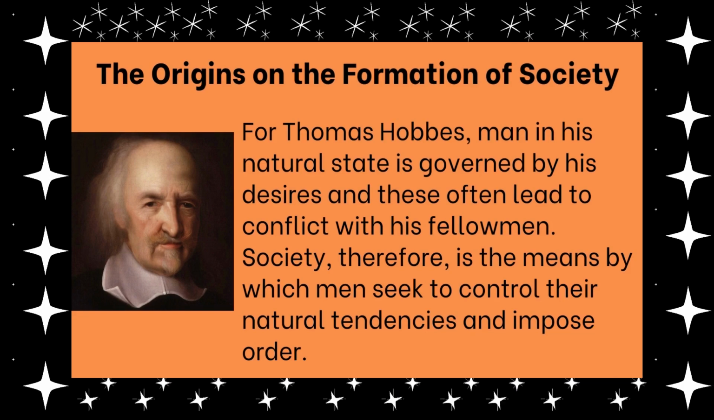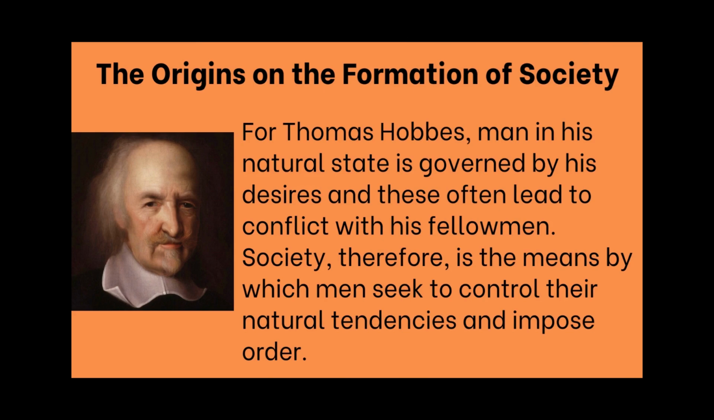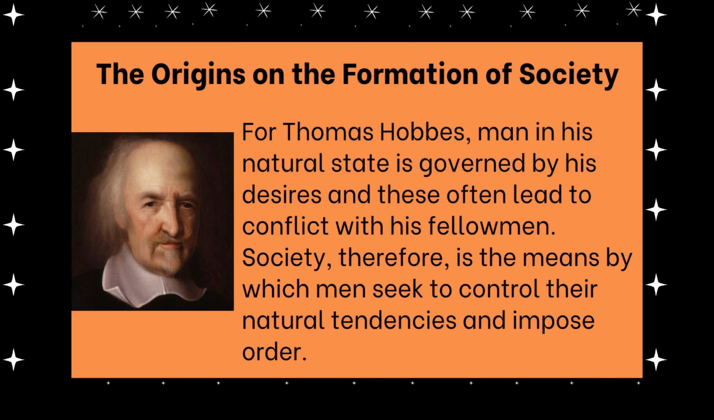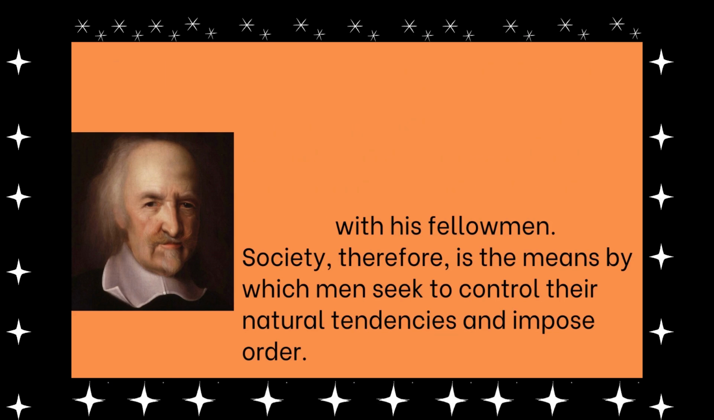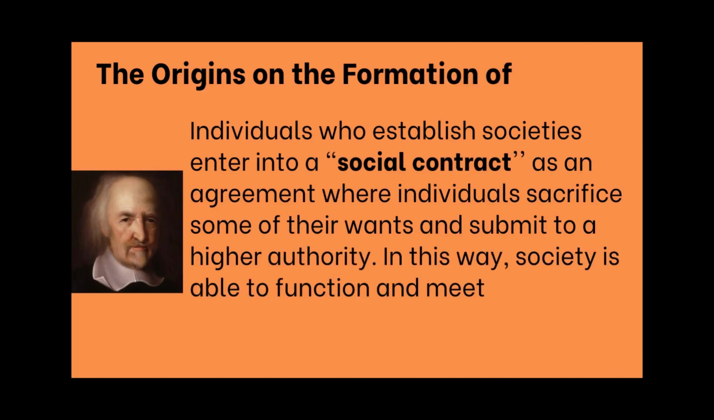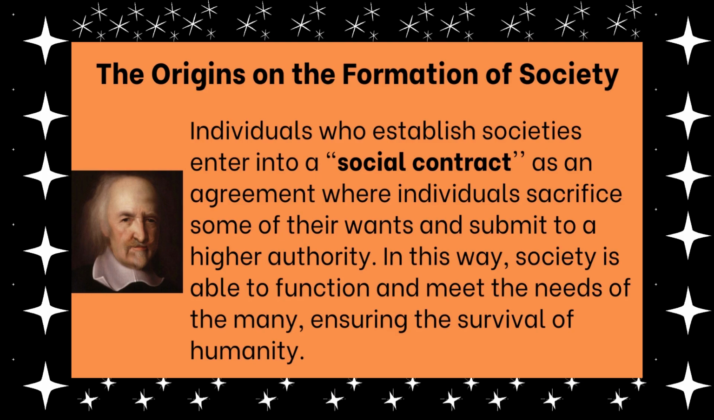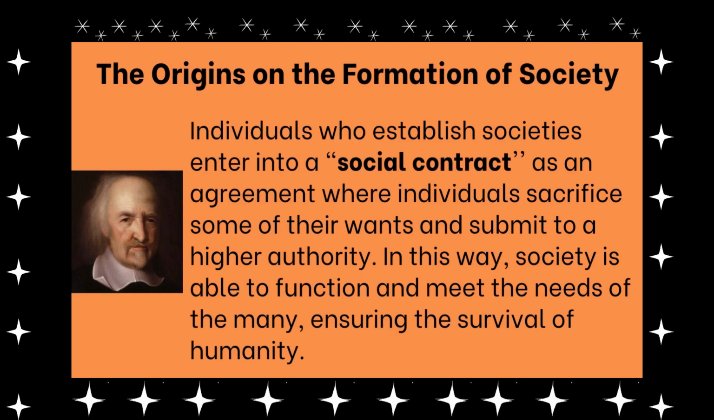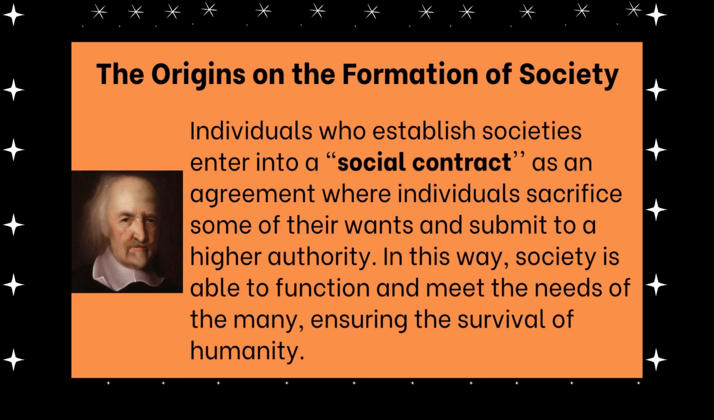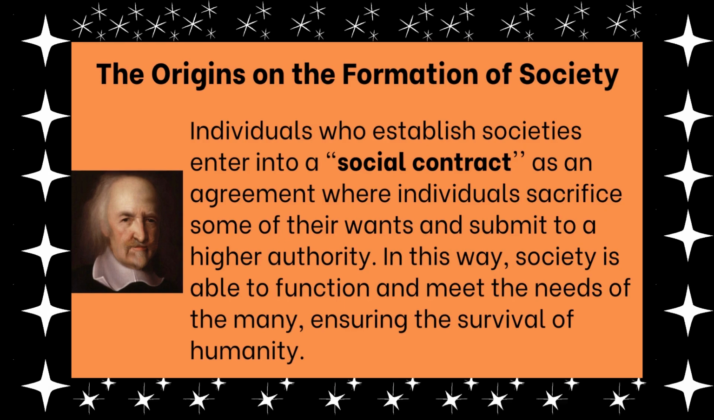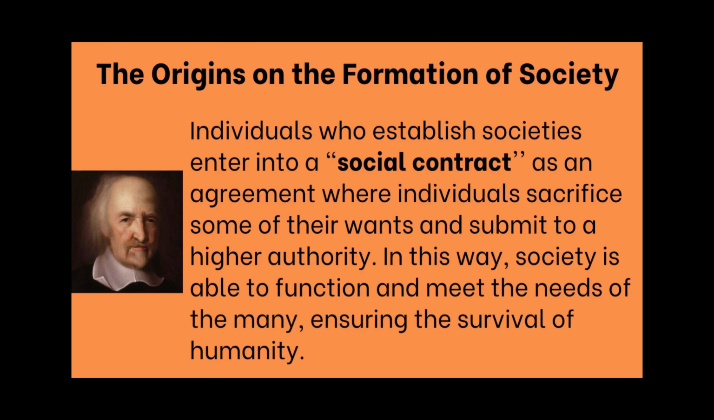So, he believed that the ideal form of government was an absolute monarchy, so as to put supreme power in the king or the monarch, and the people do not have any right to go against it whatsoever. Individuals who establish societies enter into a social contract, an agreement where individuals sacrifice some or all of their wants and submit to a higher authority. In this way, society is able to function and meet the needs of the many, ensuring the survival of humanity.